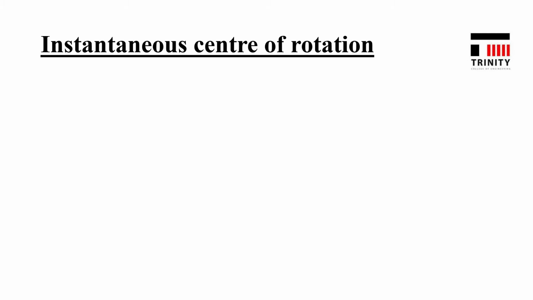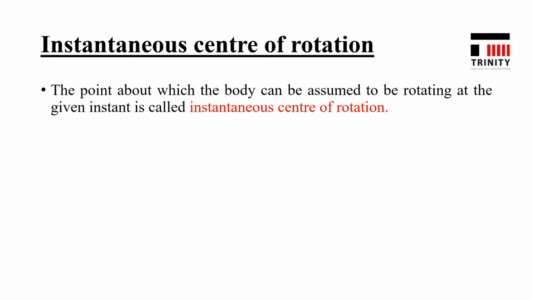As you all know, the concept of general plane motion is the combined motion of rotation and translation. The motion of rotation and translation of a body at a given instant can be considered as that of pure rotation of the body about a point. The point about which the body can be assumed to be rotating at a given instant is called instantaneous center of rotation.